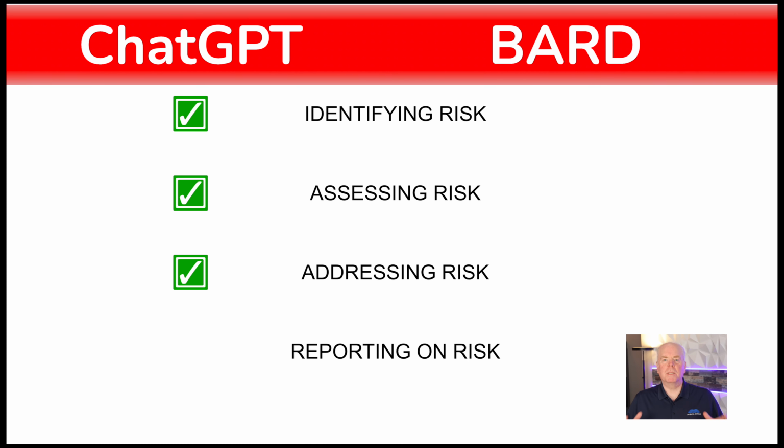So the winner of our risk assessment, risk management bake-off between ChatGPT and Bard is, of course, ChatGPT. It swept Bard off the map. It's a much better tool at this point. We understand that Bard is newer to the marketplace. We also understand that ChatGPT has been learning and growing really rapidly. That's what these artificial intelligence engines do. I expect that Bard will do the same thing. But as of right now, ChatGPT has a pretty big lead, in my opinion.